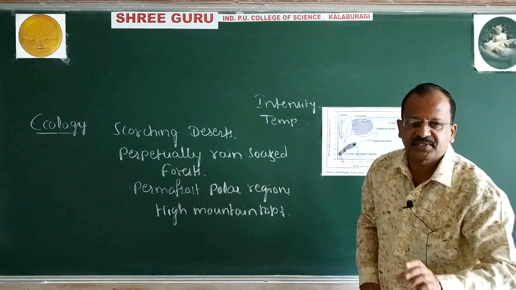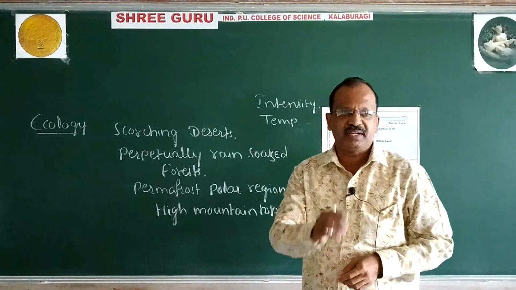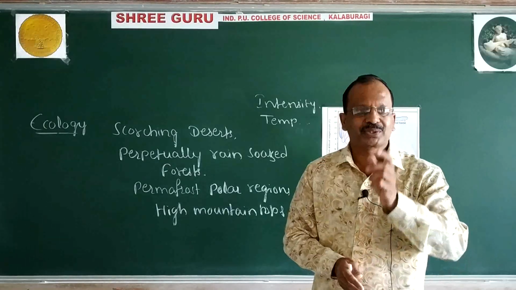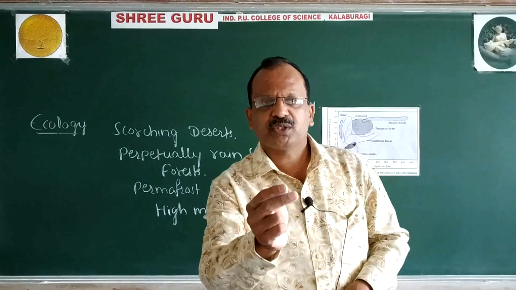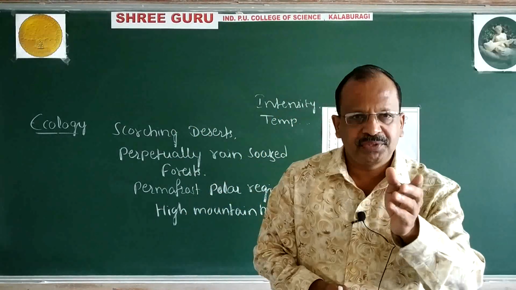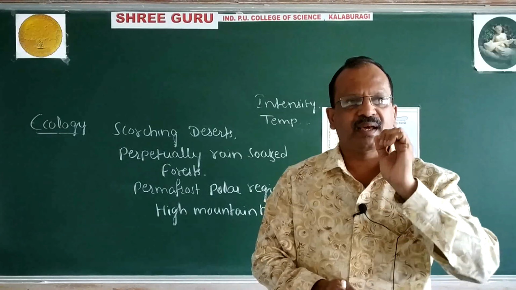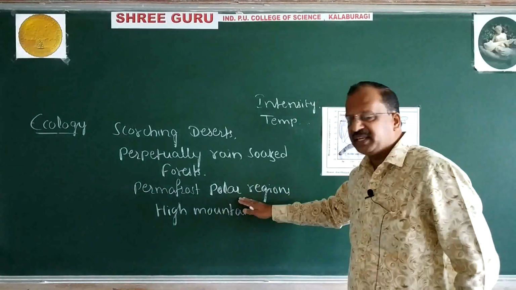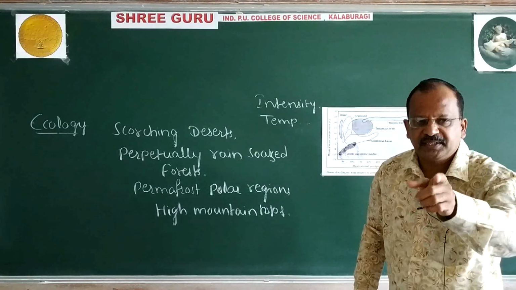Life not only exists in the favorable habitat, but also is noticed even in the extreme and harsh environment like scorching desert of Rajasthan, perpetually rain-soaked forest of Meghalaya, dark depth of the ocean, hot water spring, high alkalinity, permafrost polar region, high mountain tops, and even intestine.